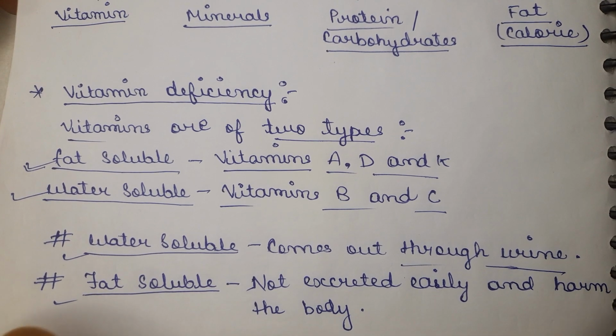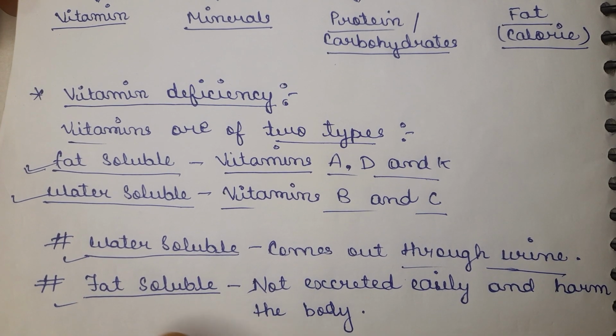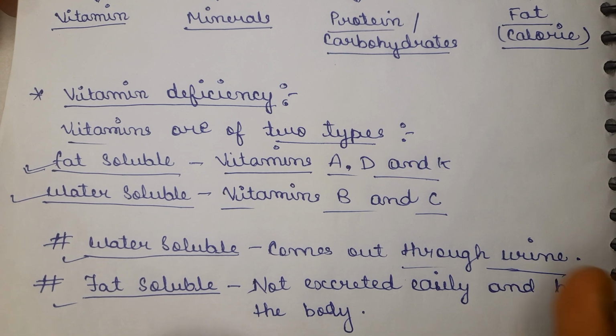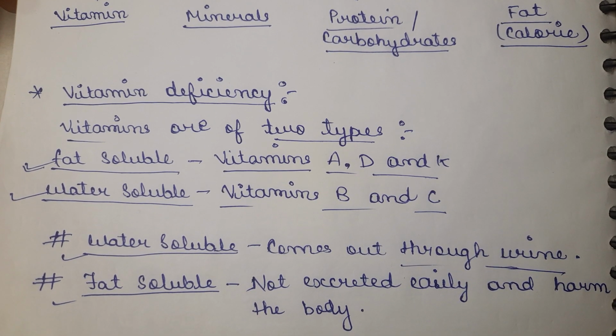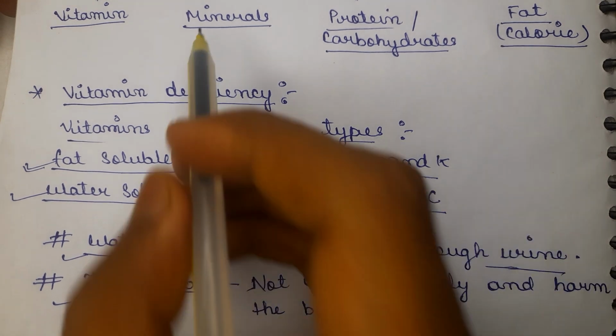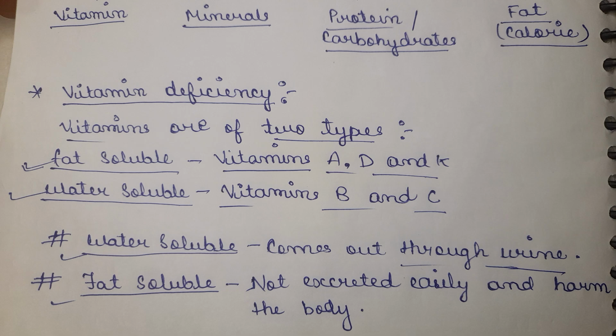So this is just an introduction to malnutrition and deficiency disease. In the next part of this video, we will understand the vitamin deficiency and the sources or uses, or we can say the deficiency diseases for these various vitamins, minerals, proteins, carbohydrates and fat. So this was just an overview of malnutrition.